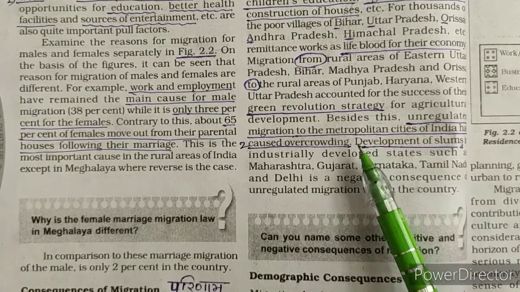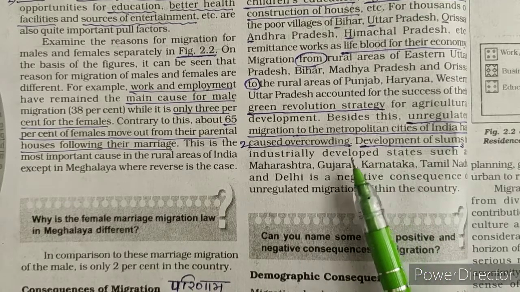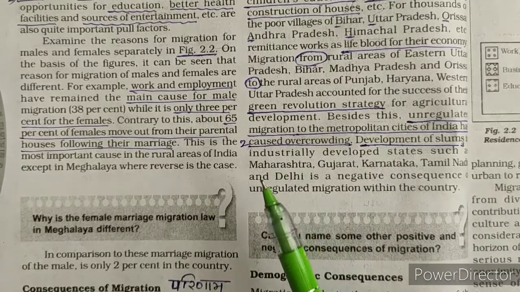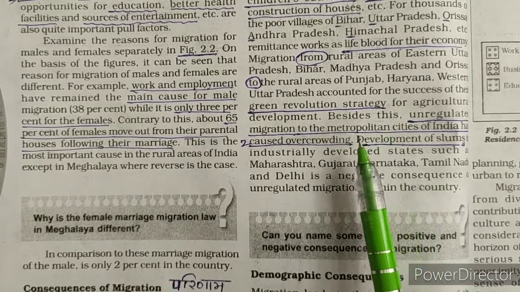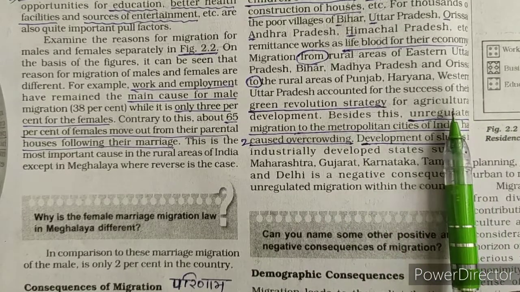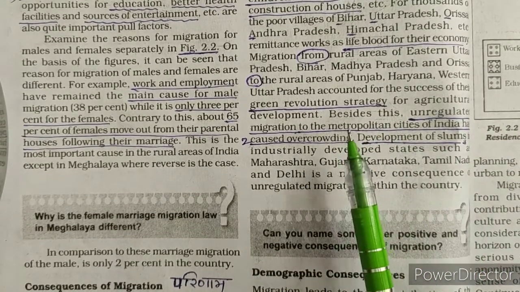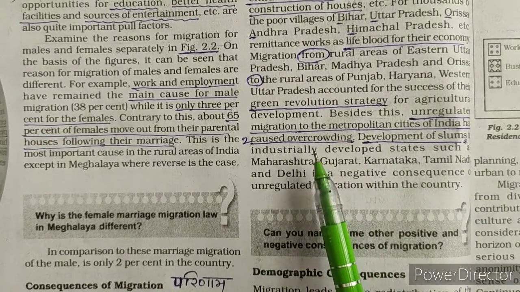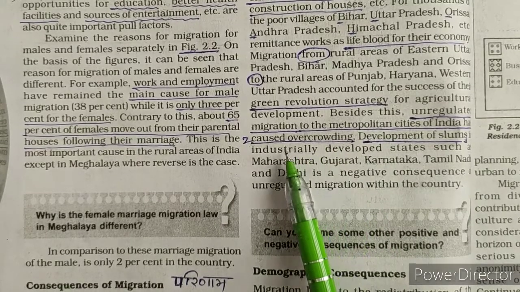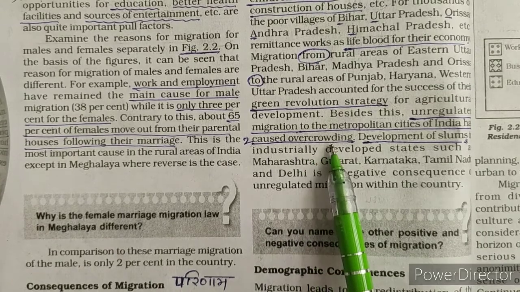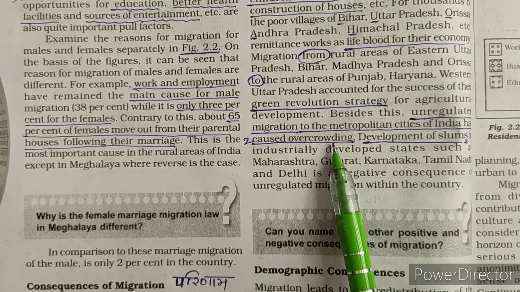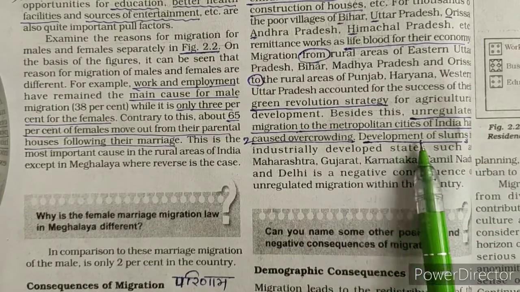Migration also affects the huge metropolitan cities. You are aware that most of the people migrate from small villages, from rural to urban. So that rural to urban migration is affecting the cities. The cities are becoming overcrowded. Most of the slums are constructed there. See here, development of slums.